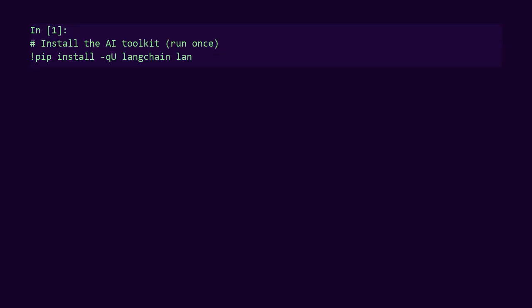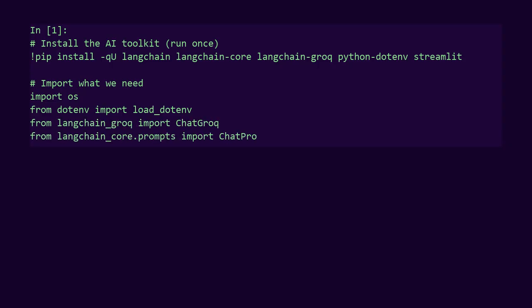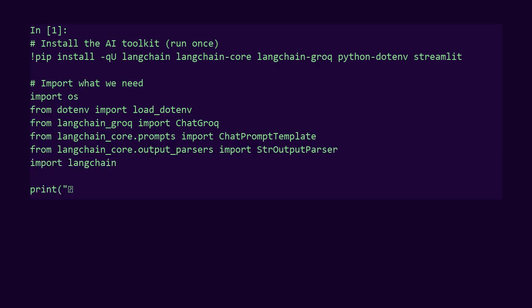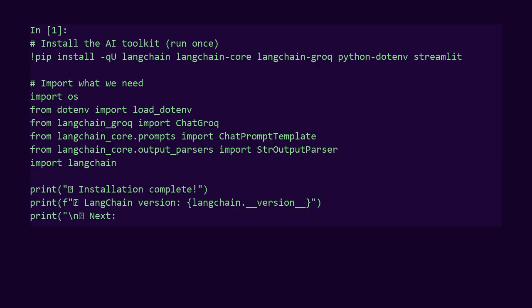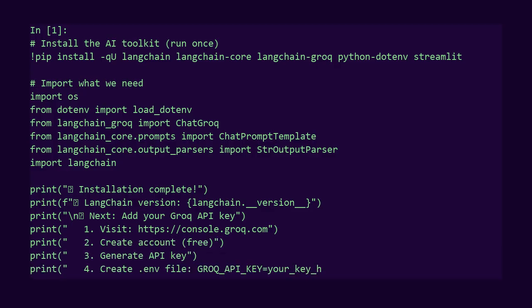These 4 packages are all you need. LangChain Core for the framework. LangChain Grok for our AI provider. python-dotenv to keep our API key secure. Streamlit for the web interface. The quiet flag hides the noise. The upgrade flag ensures we get the latest versions. Once this finishes, we import the key modules and verify everything installed correctly. If you see a version number without errors, you're golden.